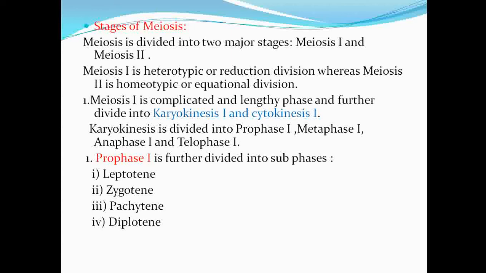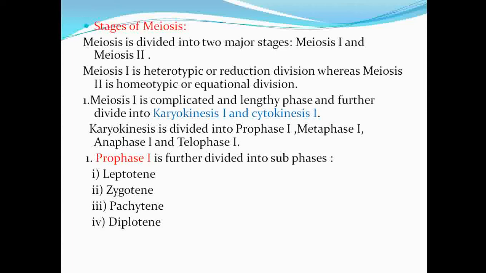Meiosis 1 is a complicated and lengthy phase.